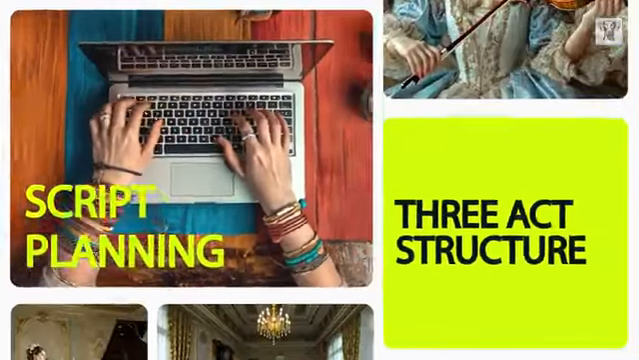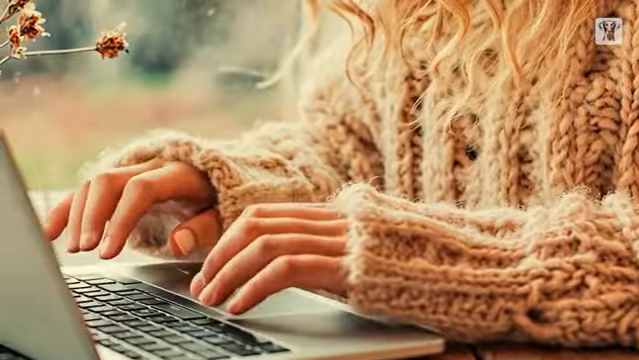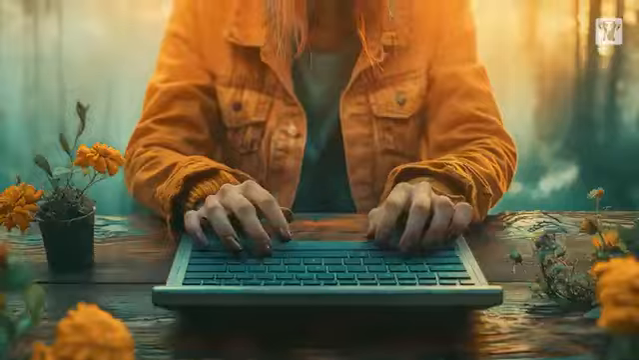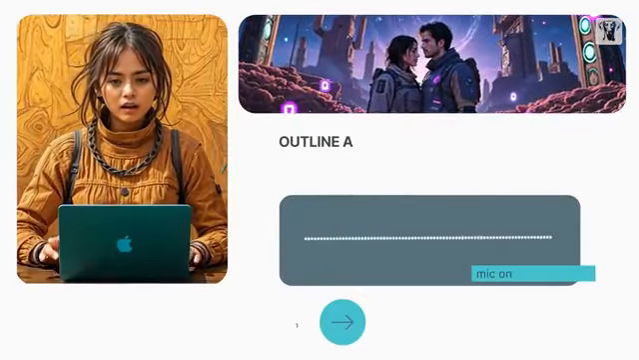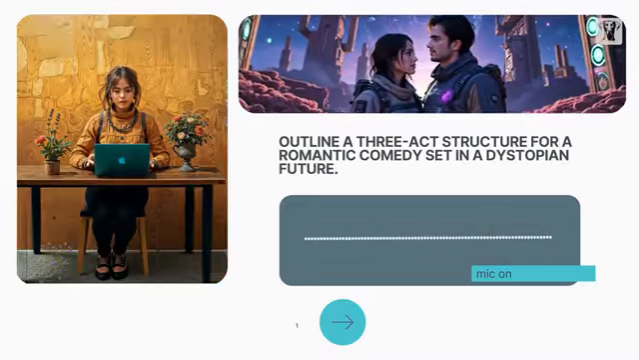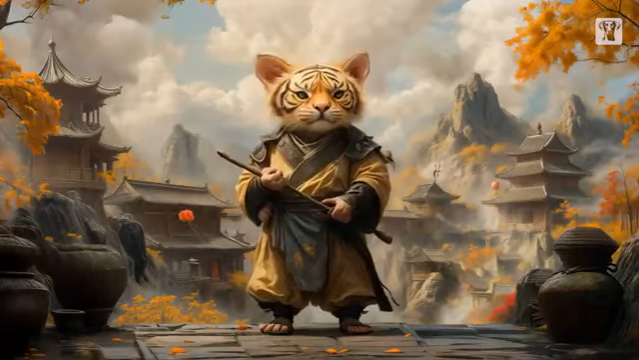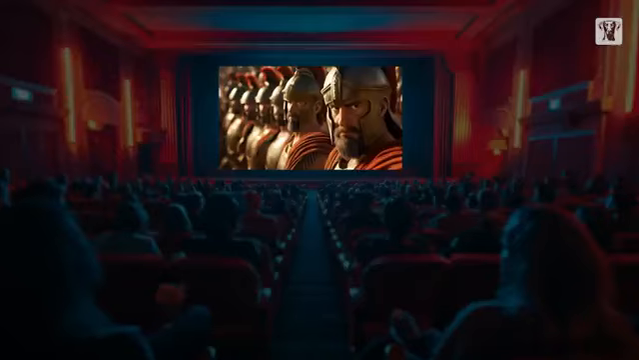Let AI guide you through planning your script using the 3-act structure. It can help outline the key moments, set up your story, introduce obstacles, and craft a compelling resolution. Outline a 3-act structure for a romantic comedy set in a dystopian future. Character development. AI can assist in giving your characters depth. It can delve into their motivations, fears, and relationships, making them feel more authentic and relatable.